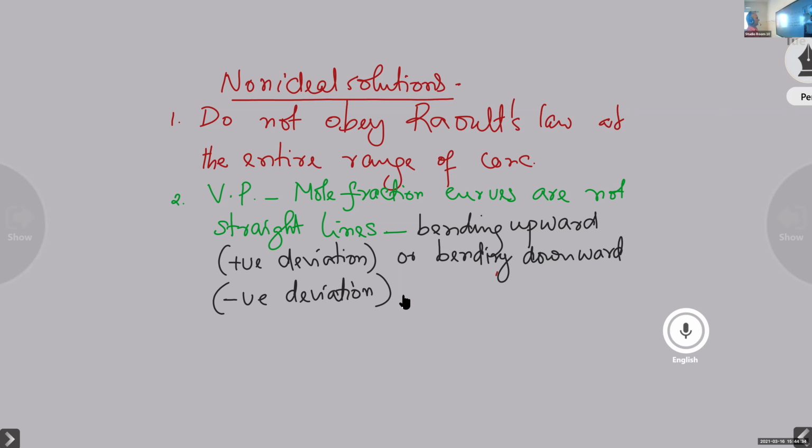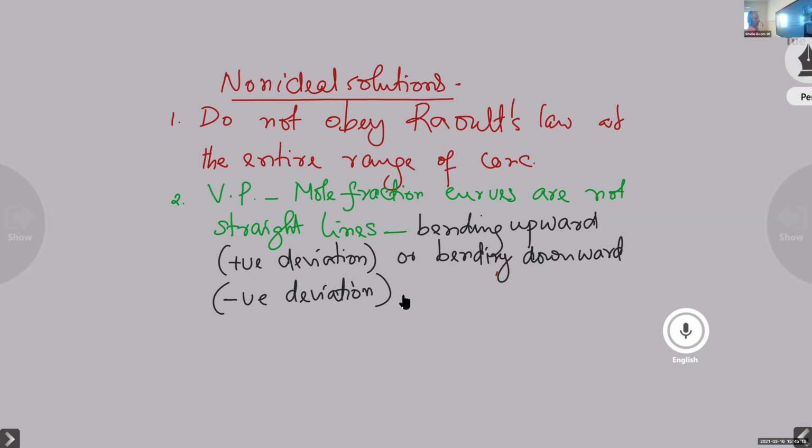So that's about the vapor pressure composition curves, the vapor pressure mole fraction curves. For such solutions, delta H mixing is not equal to zero, and delta V mixing is not equal to zero. There will be a change in volume. There will be a change in temperature also. There will be a change in the delta H value, maybe a positive value or negative value. That depends.